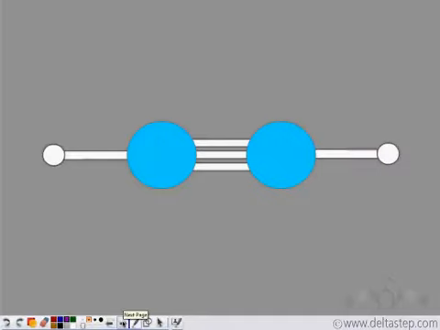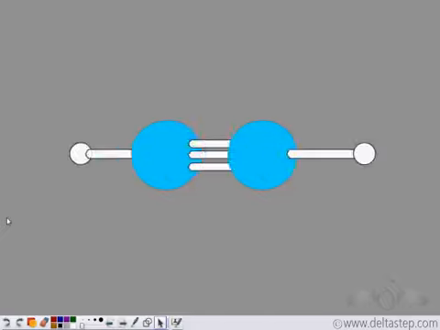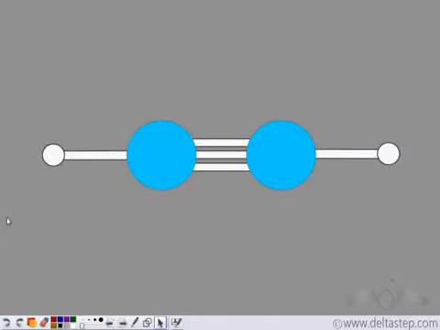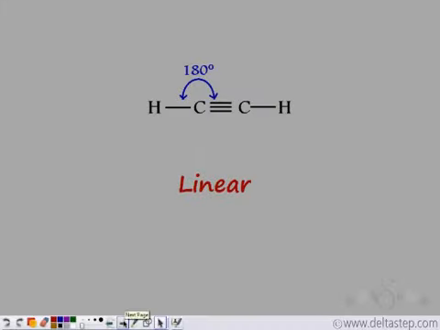So let's observe the structure again. These are the 2 carbon atoms. They are linked to each other by a triple bond and the 2 hydrogen atoms take this position such that they are at the maximum distance away from each other. So even when we rotate it, we see that the structure remains the same. So this is the structure of ethyne.